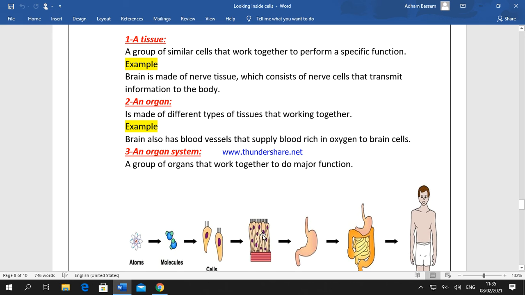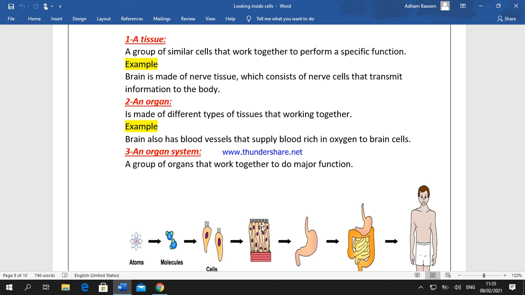So a tissue is defined as a group of similar cells that work together to perform a specific function. Example, when we examine the tissue of the brain, we find that it's made of nerve tissue. This nerve tissue consists of similar nerve cells that work together in transmitting information to the body.